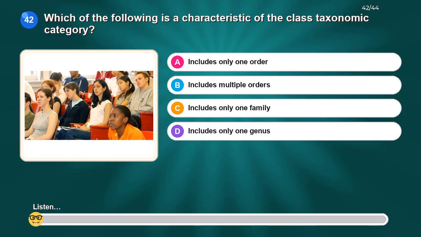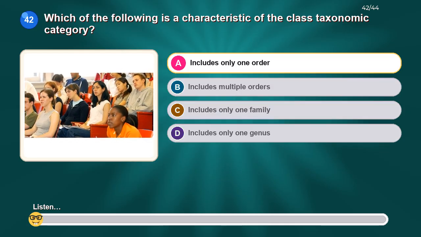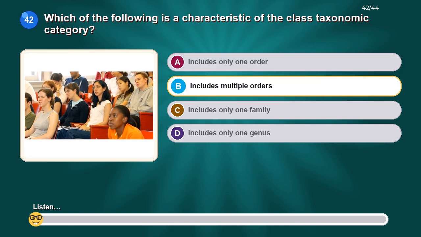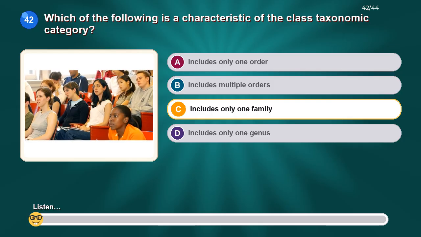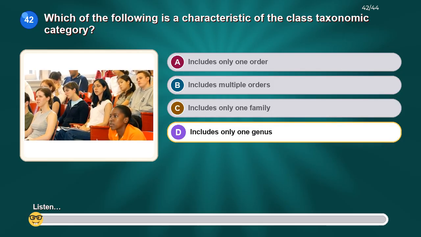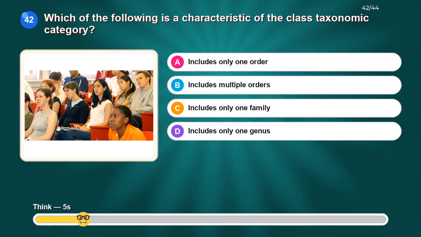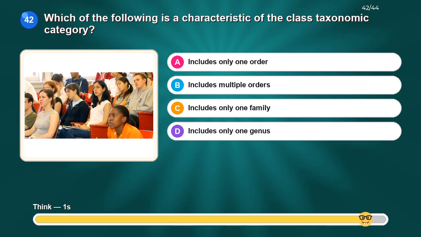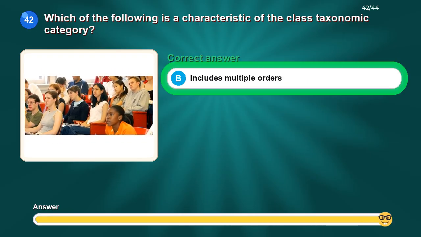Which of the following is a characteristic of the class taxonomic category? Option A, includes only one order. Option B, includes multiple orders. Option C, includes only one family. Option D, includes only one genus. The correct answer is includes multiple orders.